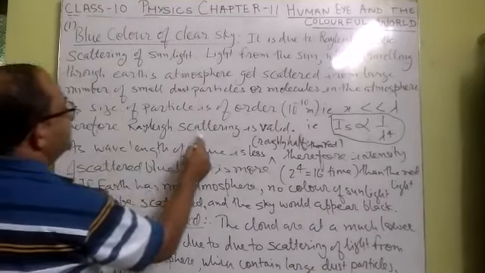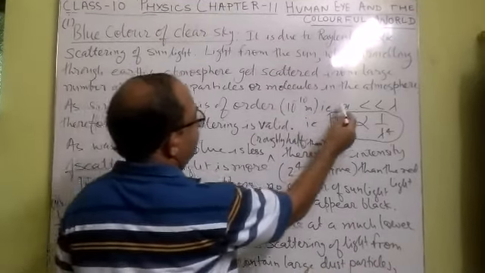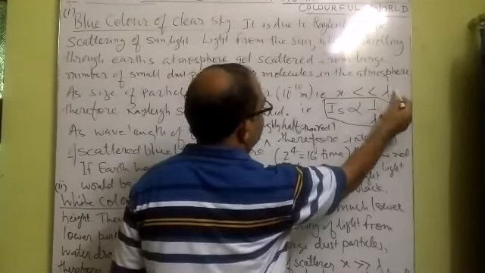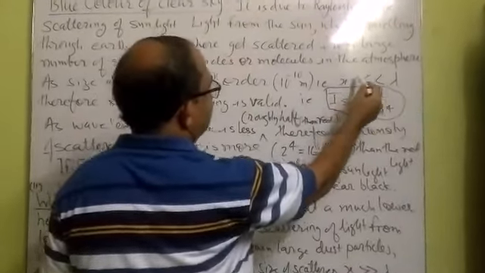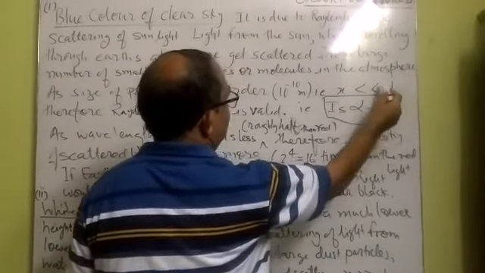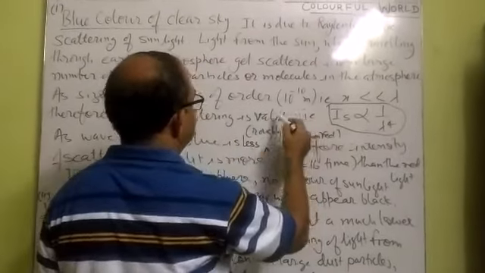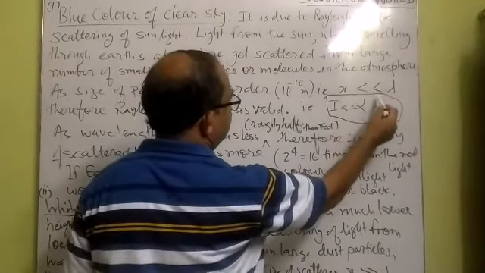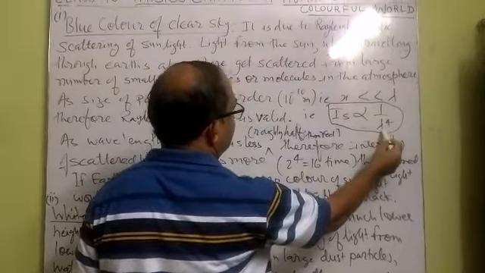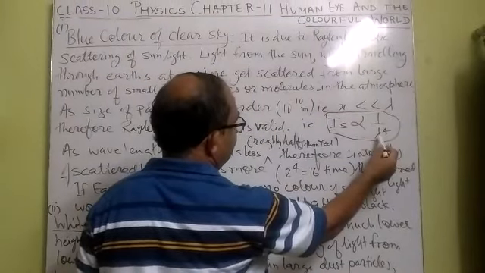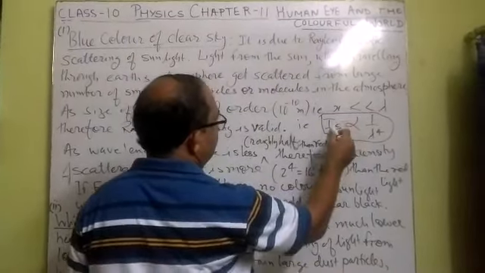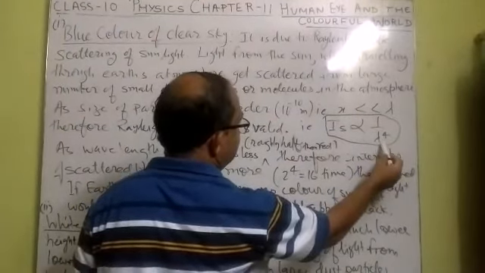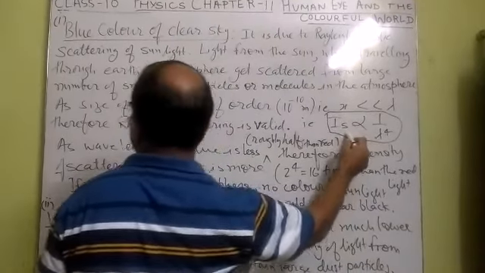Therefore, Rayleigh scattering is valid because the particle size x, which is about 1 angstrom, is less than the wavelength of the visible spectrum. So, if x is less than lambda, the wavelength of the wave, then Rayleigh scattering is valid, meaning the intensity of scattered light is inversely proportional to the fourth power of wavelength. This means the color whose wavelength is largest is scattered with least intensity, and the color whose wavelength is smallest is scattered with most intensity.